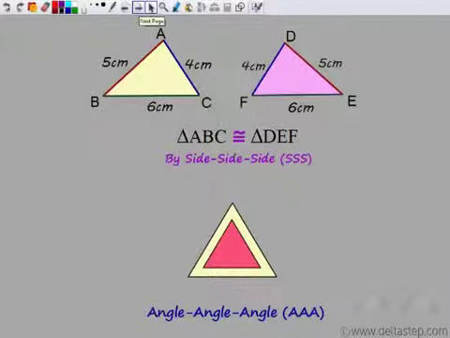So what you need to take away from this lecture is that if 2 triangles have the same 3 sides, then I can say that they are congruent by side, side, side. And if the 3 angles are the same, the triangles need not be congruent.